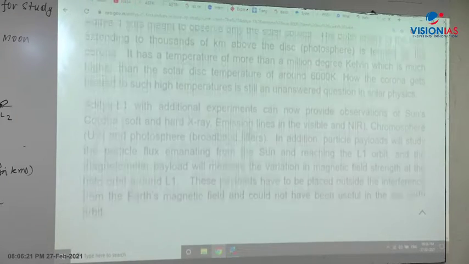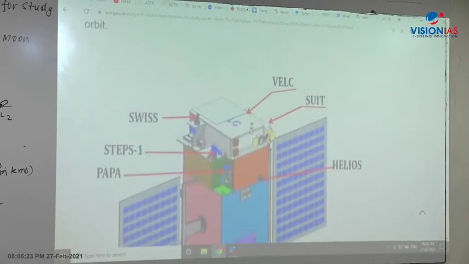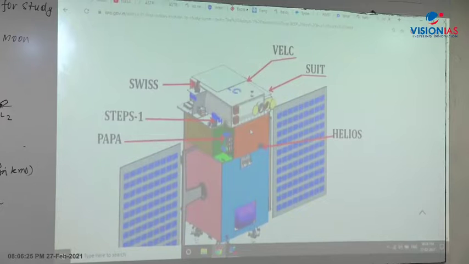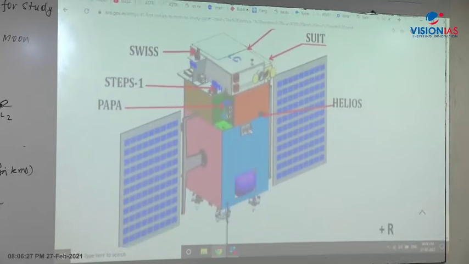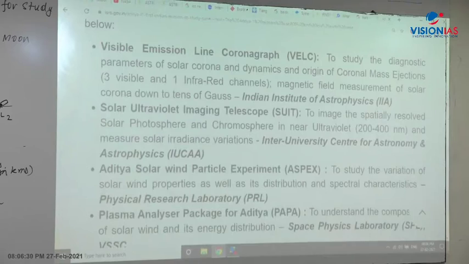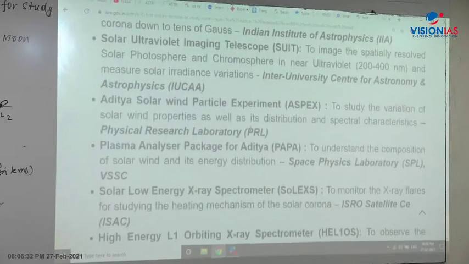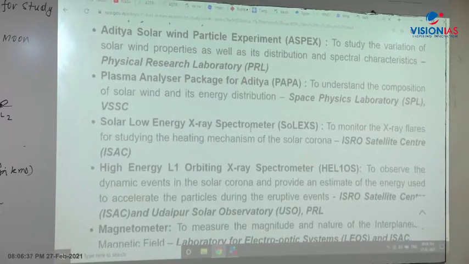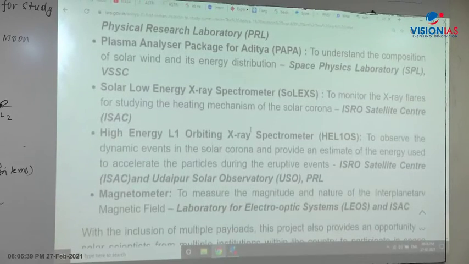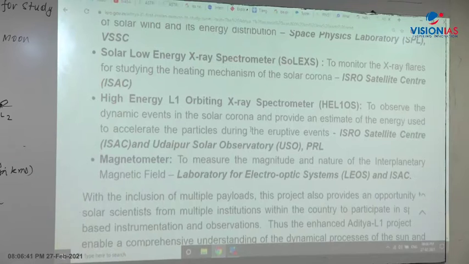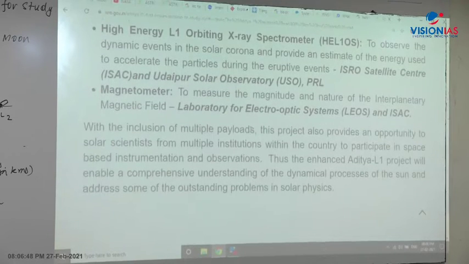So here on the ISRO side, you will find these 7 instruments which will be on board the Aditya spacecraft: visible emission line coronagraph, solar ultraviolet imaging telescope, Aditya solar wind particle experiment, plasma analyzer package for Aditya, solar low energy X-ray spectrometer, high energy L1 orbiting X-ray spectrometer, and a magnetometer, right. Is it clear here? I have explained what the Aditya mission basically is.